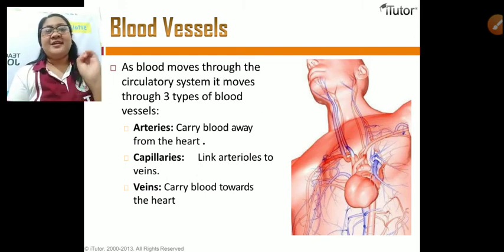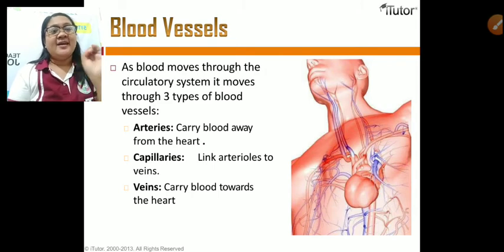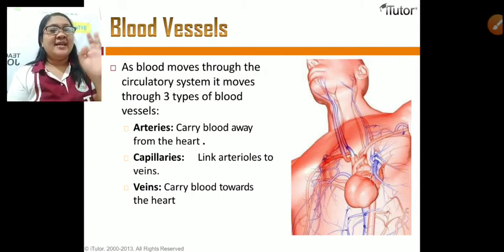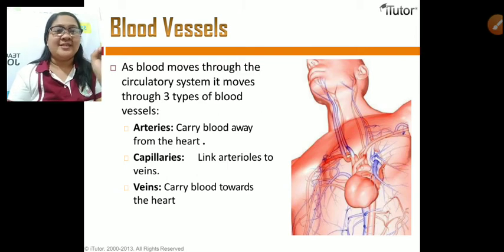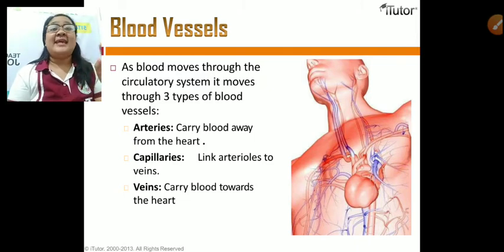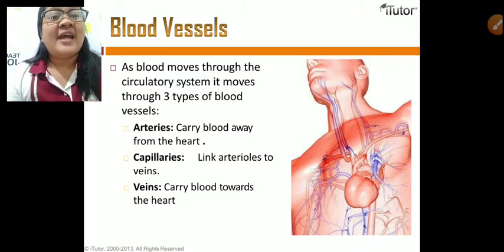So arteries carry blood away from the heart, while capillaries link arterioles to veins, and veins carry blood towards the heart. Okay, we will discuss the function in detail of these three types of vessels.